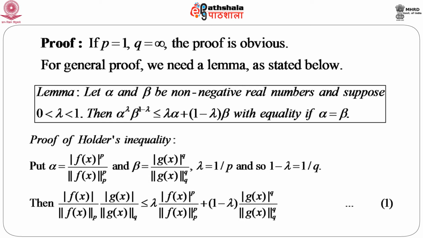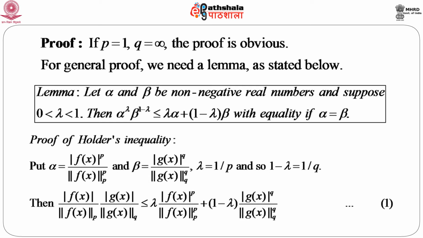Then if we apply this lemma, we will immediately see that the left hand side, alpha to the power lambda and beta to the power 1 minus lambda, equals modulus of f(x) into modulus of g(x) divided by the norm of f of order p into the norm of g of order q, which is less than or equal to lambda times alpha, which is given as this, plus 1 minus lambda times this.